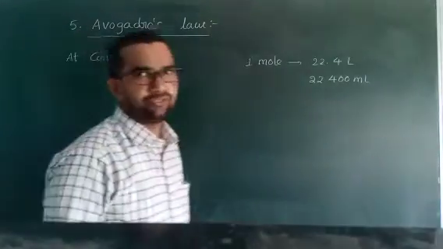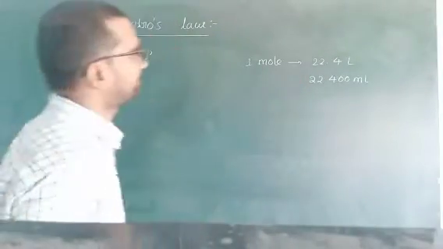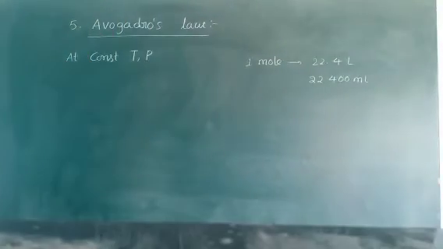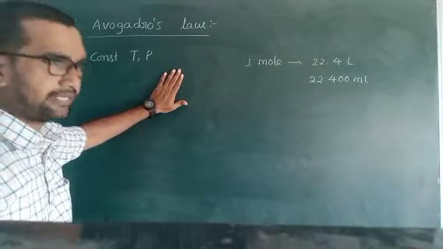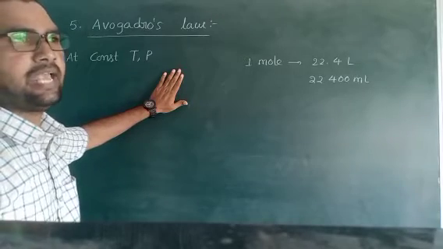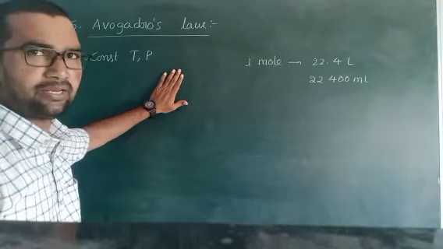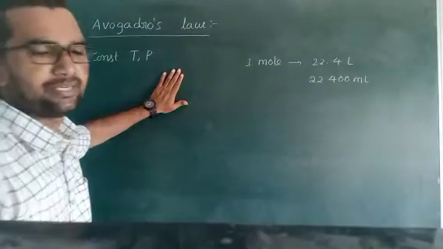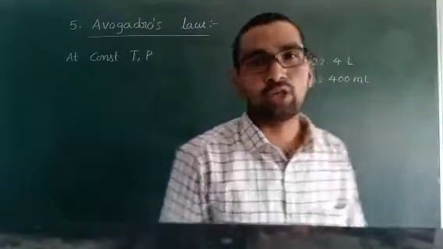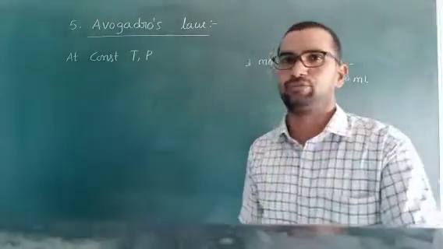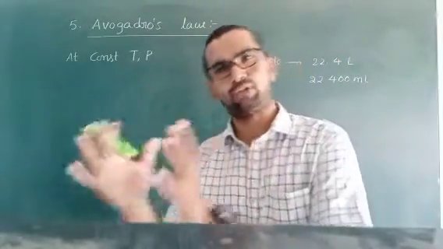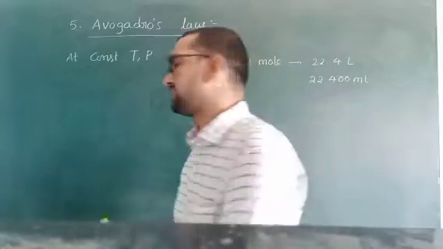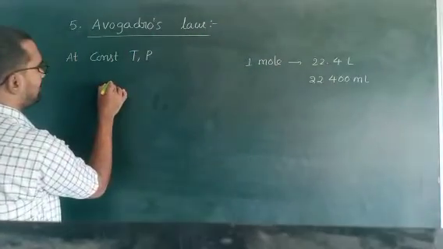Write the definition, all of you. At constant temperature and pressure, any gas occupies or contains the same number of molecules for the same volume. Same number of molecules for the same volume means if you change the volume, you change the moles or change the molecules. Okay, Randy?